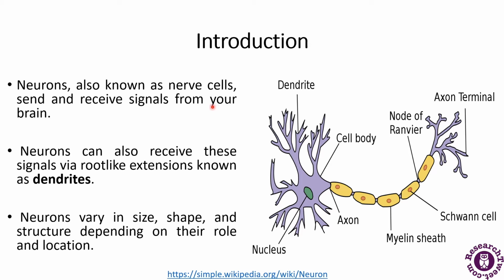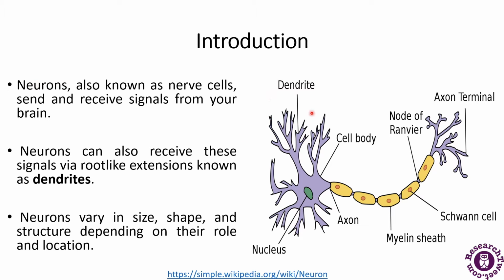What they do is they send and receive signals from the brain. As I have already told you, neurons are the basic and fundamental unit of the nervous system. The nervous system also consists of the brain. So they send and receive the signals from the brain. Neurons can receive these signals via root-like extensions that are called dendrites.